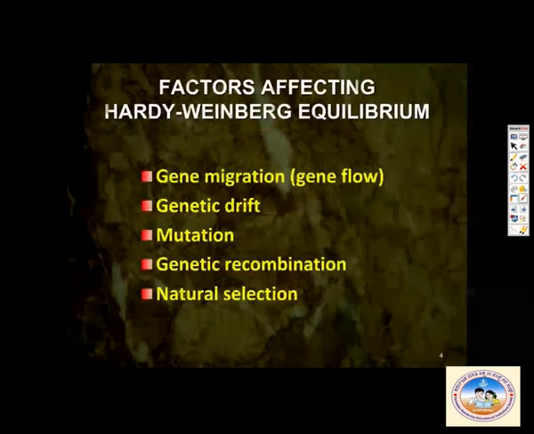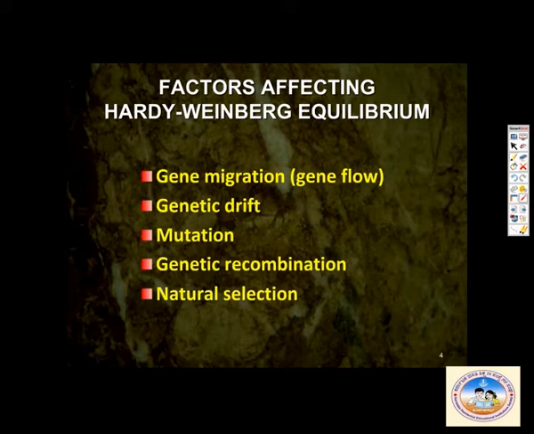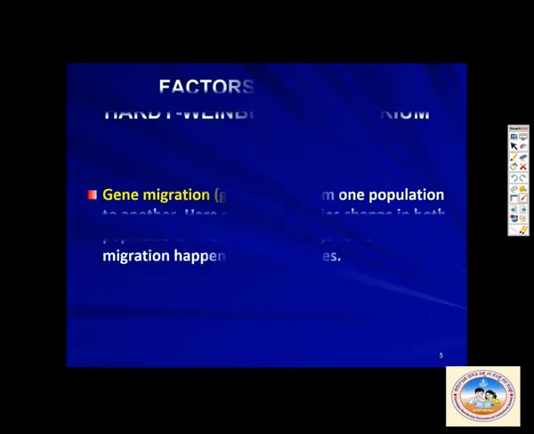So, what are the factors that affect Hardy-Weinberg equilibrium? They are gene migration, also called gene flow, genetic drift, mutation, genetic recombination, and natural selection. Let us go one by one.